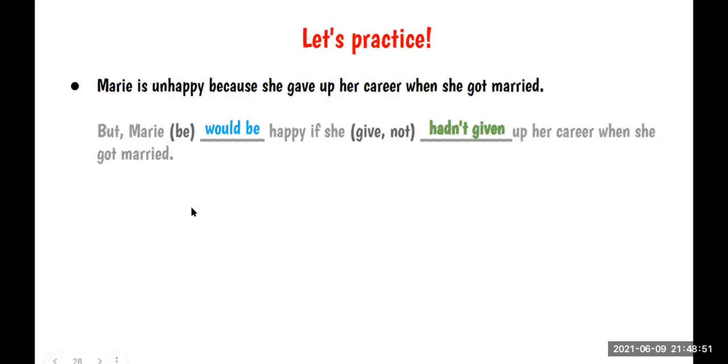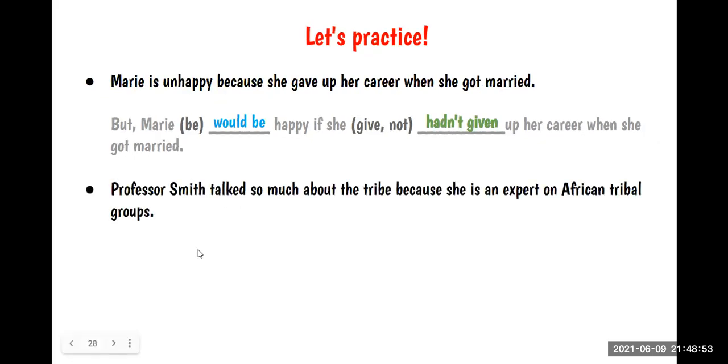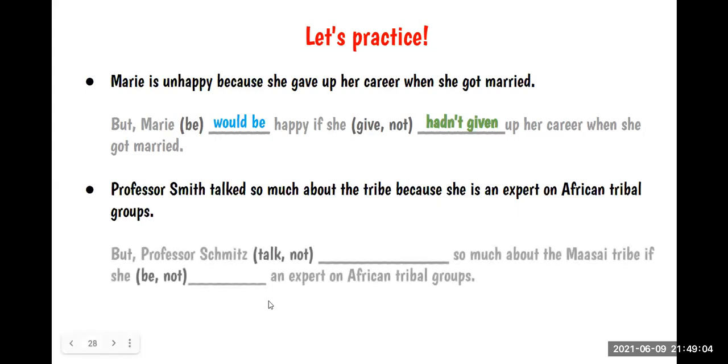Okay, let's go to the next one. Professor Smith talked so much about the tribe because she's an expert on African tribal groups. I'm going to give you this example so you can complete the sentence. But Professor Smith, sorry, here we have another last name, talk not so much about the Maasai tribe if she an expert on African tribal groups. What do you think? How can we complete it?